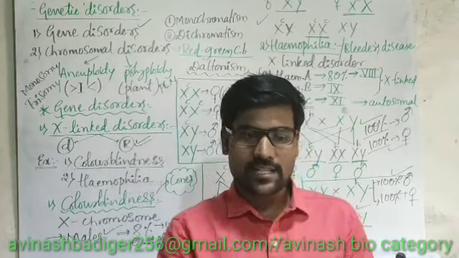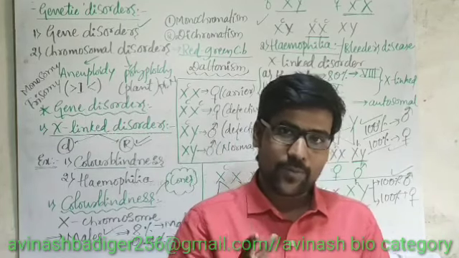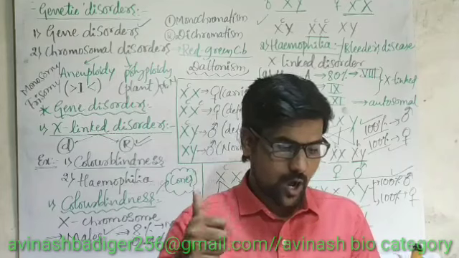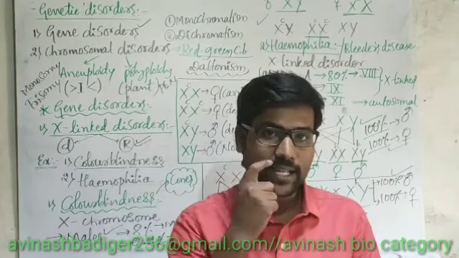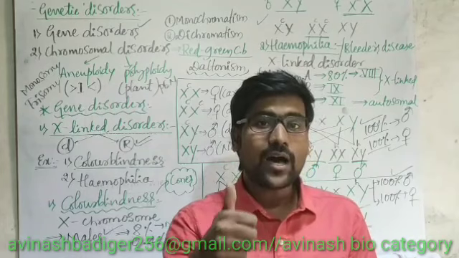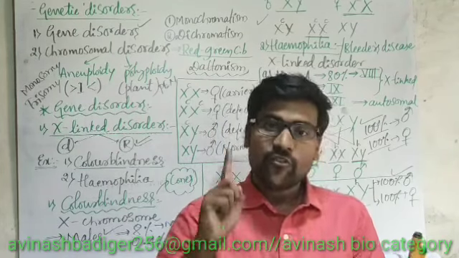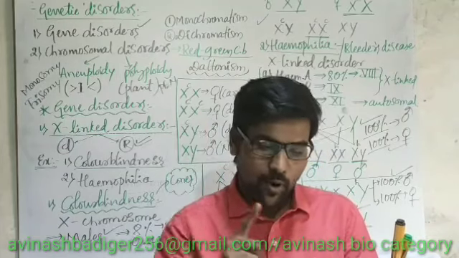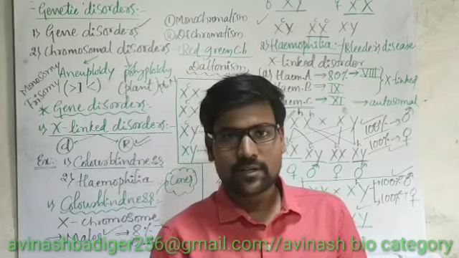Then if the condition is like that, what is the condition of the progeny? Option A, all sons are hemophilic and colorblind. Option B, 50% hemophilic and colorblind sons, 50% sons are normal.